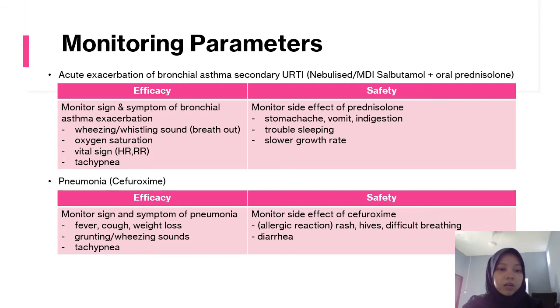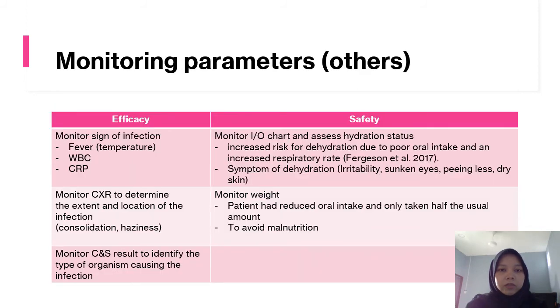For the pneumonia, for efficacy, we can monitor signs and symptoms of pneumonia such as fever, cough, and weight loss. And for safety, we can also monitor side effects of the cefuroxime itself. For the other general monitoring parameters, we can monitor signs of infection due to URTI and also pneumonia. Test results can also be used to determine the extent or location of the infection. We can also monitor CNS results. For safety, we can monitor the input and output chart and also assess hydration status because the patient is at increased risk for dehydration. We can also monitor patient weight because the patient had poor oral intake.